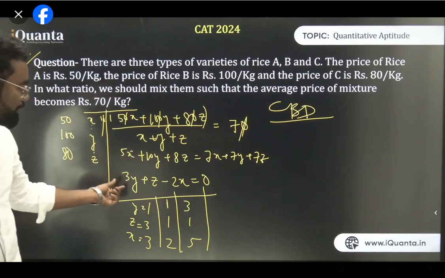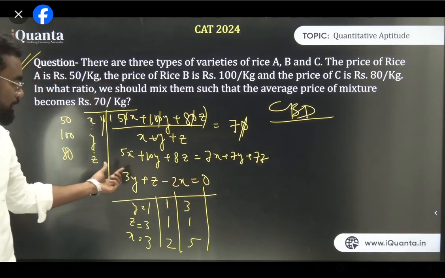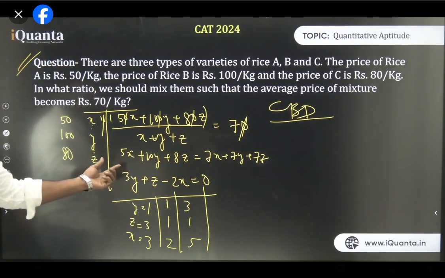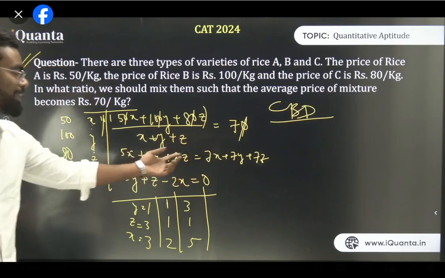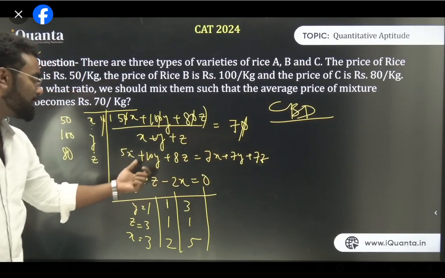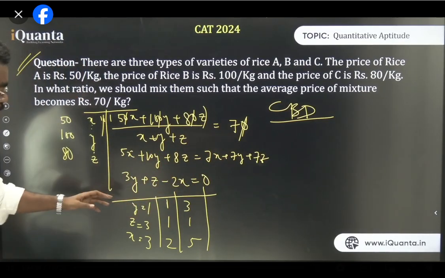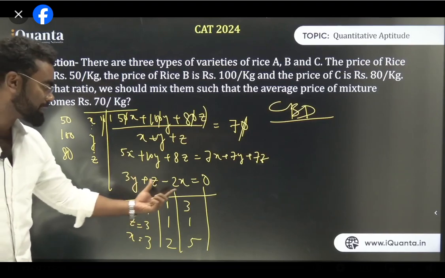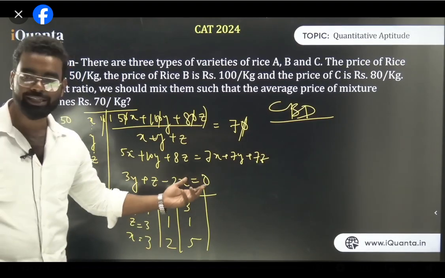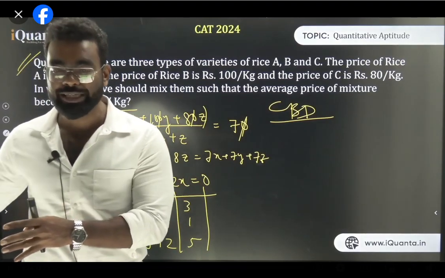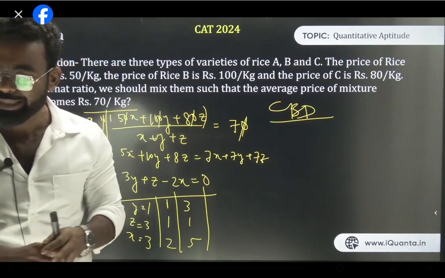The last step is 3y plus z minus 2x is 0. Is it understood, all of you? So I just cancel it. I have taken everything to the left hand side. So 10y minus 7y is 3y, 8z minus 7z is z, and 5x minus 7x is minus 2x. So you can put any value. Y equal to 1, 3, 3, it satisfies, it is 0. 1, 1, 2, it is 0. 3, 1, 5, it is 0. So in this case, we have infinite possibilities. As we are having infinite possibilities, the answer is cannot be determined.